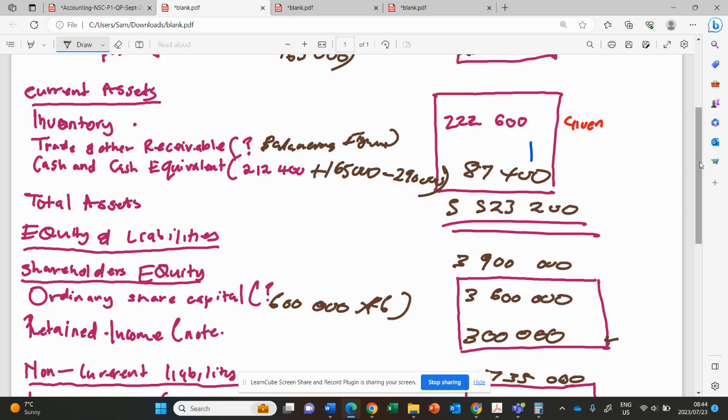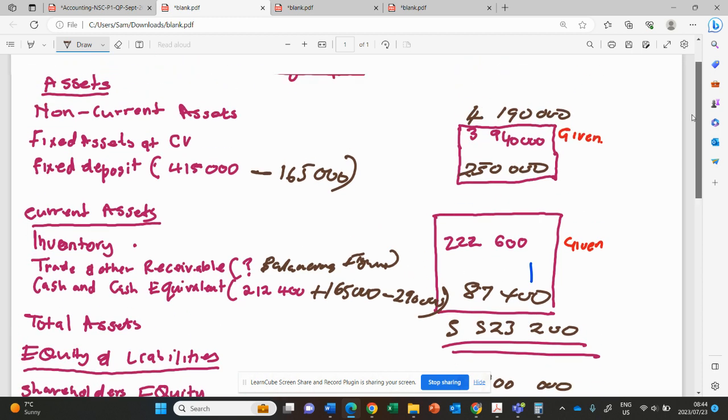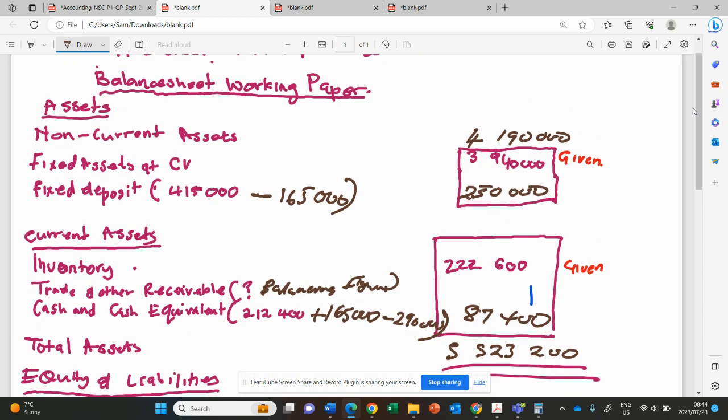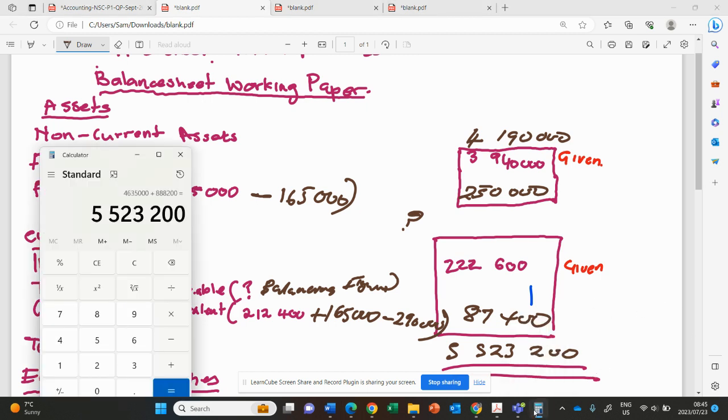So now how do we get that balancing figure? It means this current asset is incomplete. So we are looking for this total current asset. So now we'll take the total asset that we put there, which is 5,523,200. Then we'll minus what?